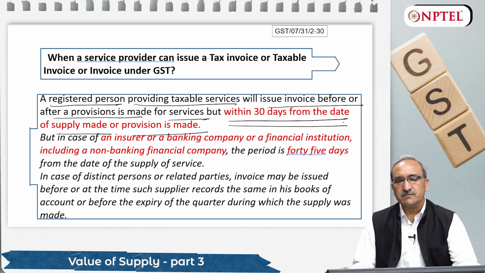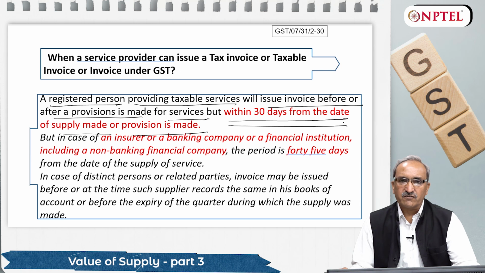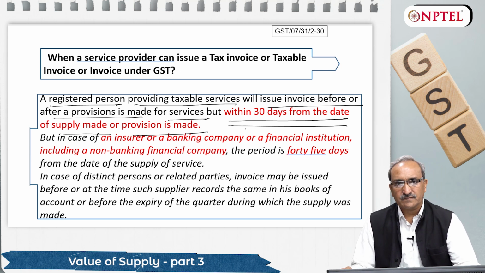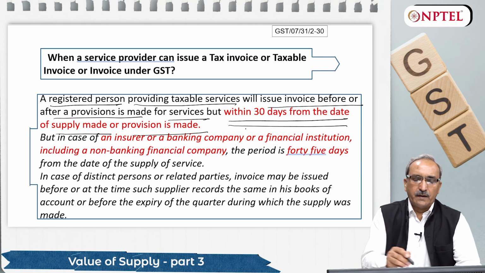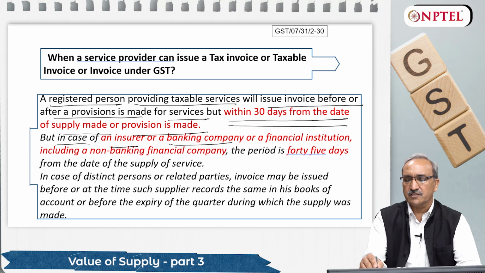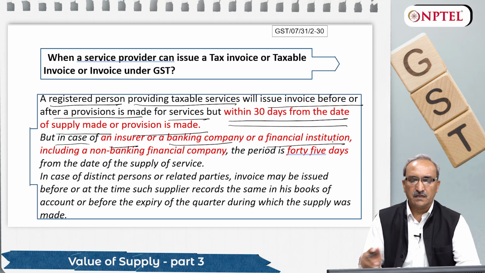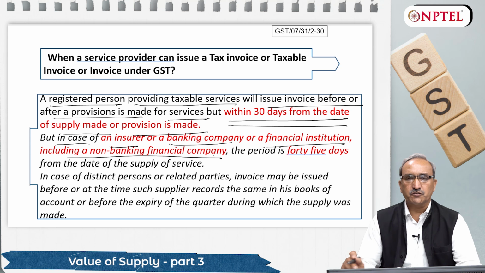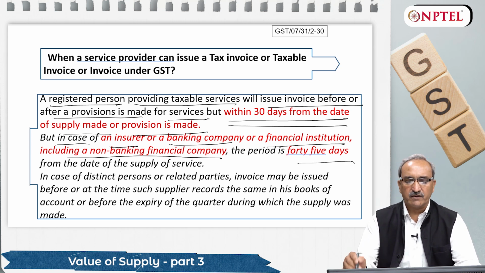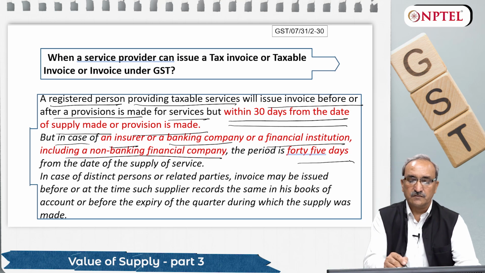Otherwise, in normal circumstances, it is presumed that once service is rendered, you are supposed to raise invoice within 30 days. But in case of insurance, banking companies, financial institutions, non-banking financial institutions, because all are service providers, the period is 45 days from the date of supply of service.